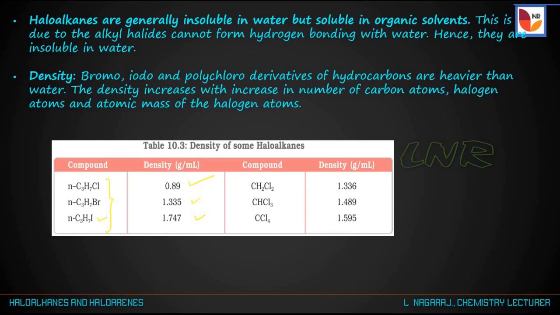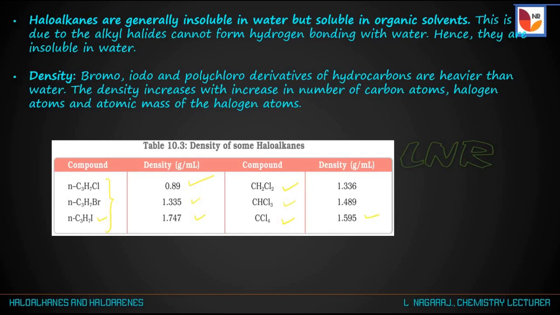And also the density depends upon the number of halogen atoms. For example, let us consider the first molecule contains 2 chlorine atoms, the second molecule contains 3 chlorine atoms, and the third molecule contains 4 chlorine atoms. With an increase in the number of halogen atoms, the densities also increase.